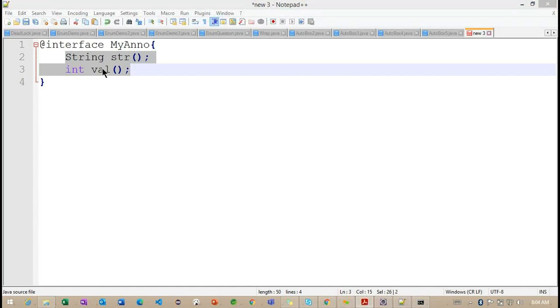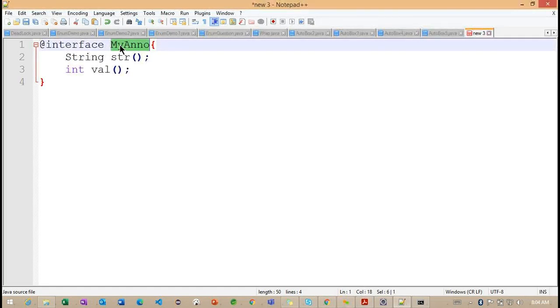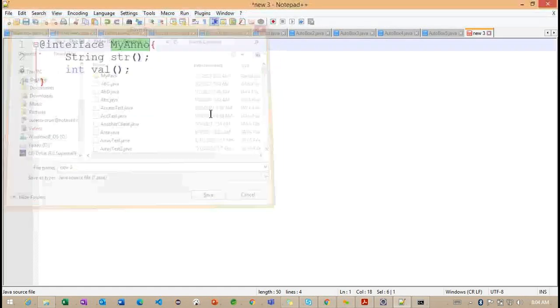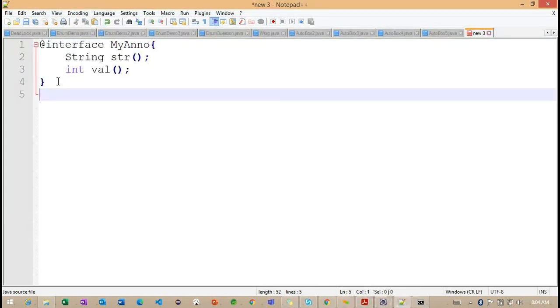Okay, let's work on a simple example. Now we understand this particular annotation, and I'm going to use it on top of a method, a static method, in my mathematics related example. Here I'm trying to work with myAnno.